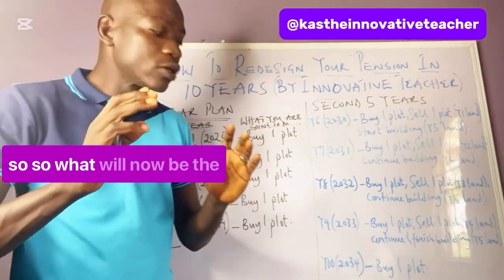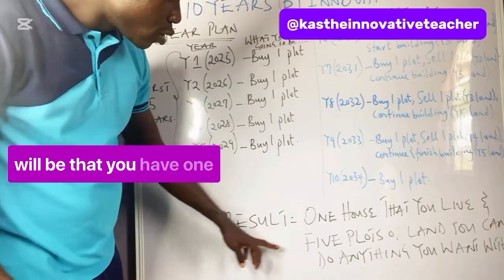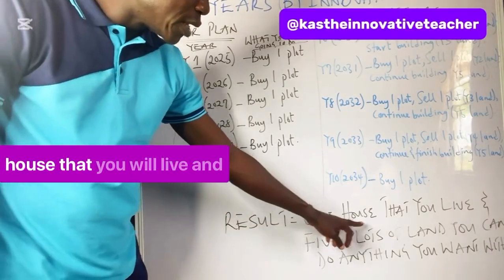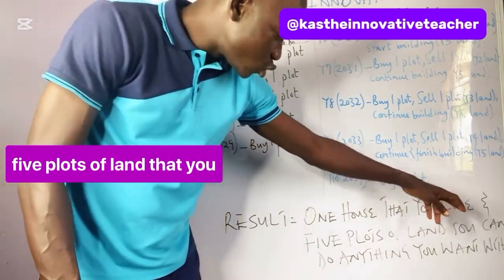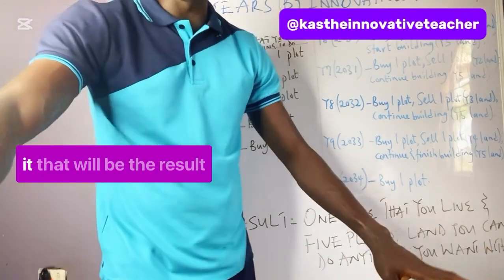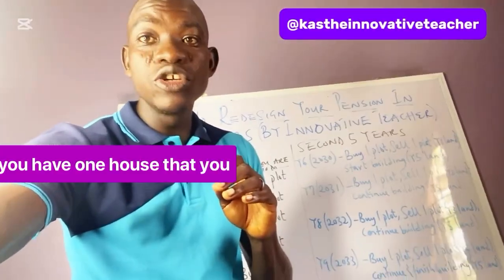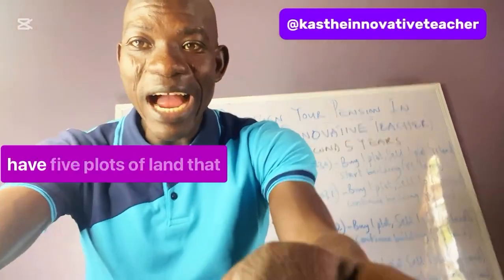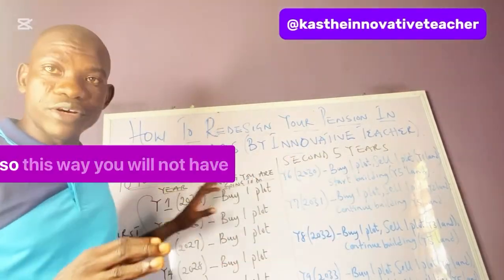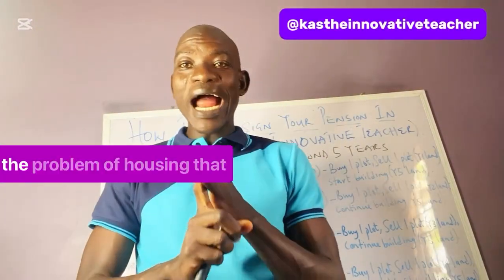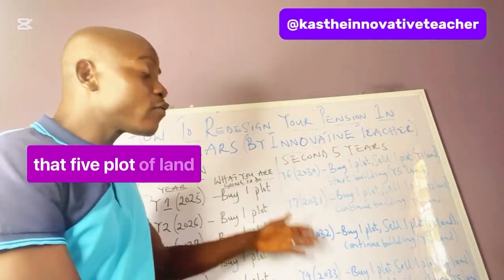So what will now be the result? The result will be that you have one house that you will live in and 5 plots of land that you can do anything you want with. That will be the result. You have one house that you will live in, and then you still have 5 plots of land that you can do anything you want with, with this framework. So this way, you will not have the problem of housing that many retirees have, and you still have cash flow, because of those 5 plots of land.